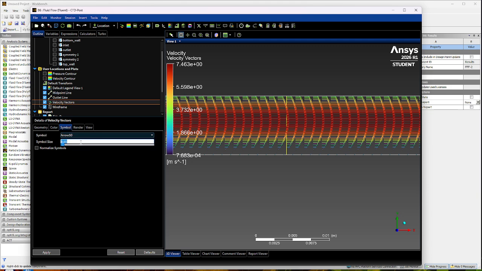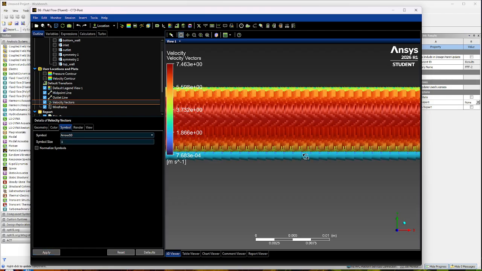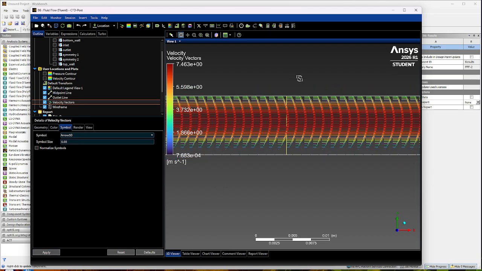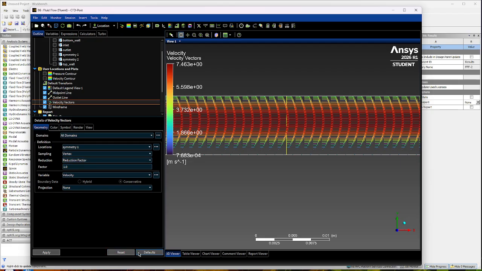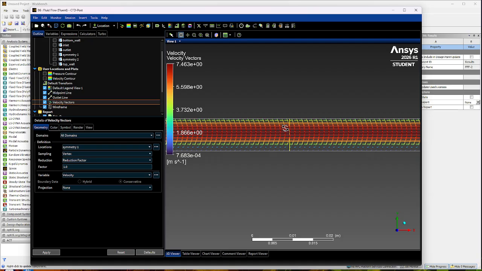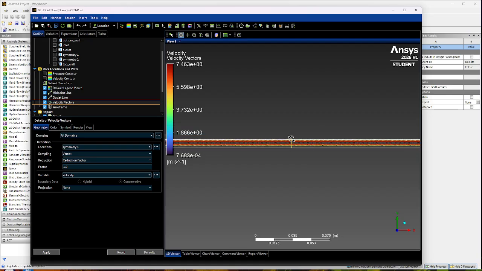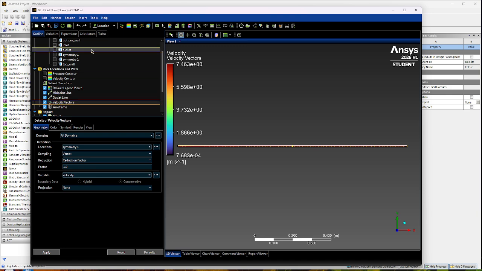So again, if you put the symbol size at 1 where it was before and you click apply, it's going to look very different. And so just for ease, you could do 0.03 or 0.01, 0.05. I found this one, I like this one better. But yeah, so apply again just for safe measure. Okay. So now we're going to uncheck velocity vectors.